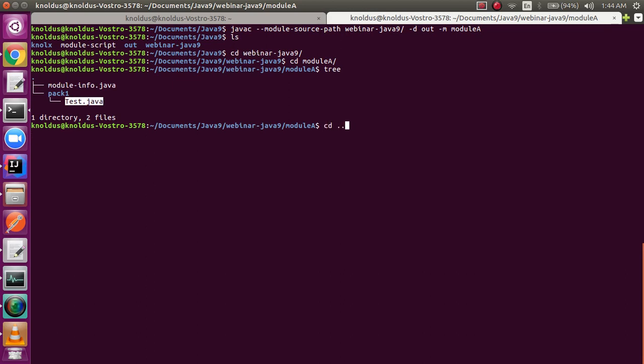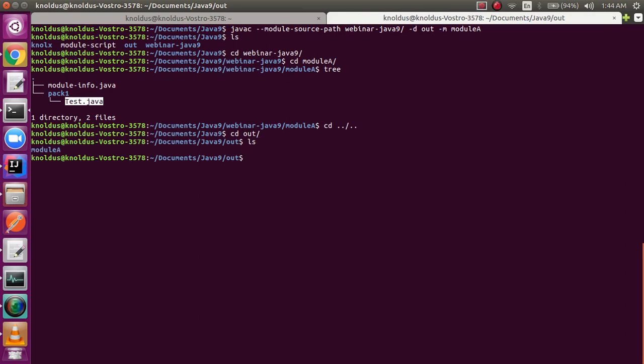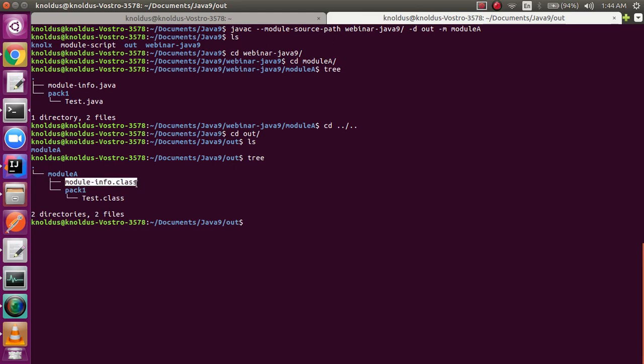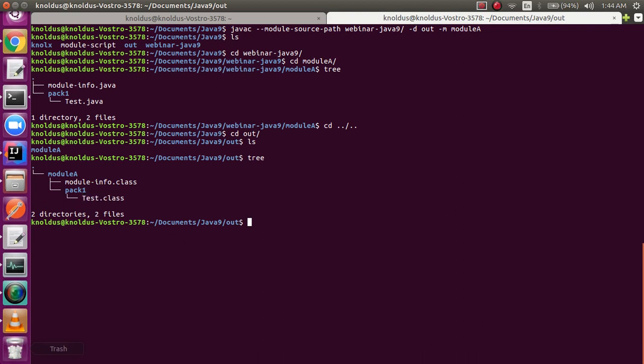Now I'll be going towards my compiled code. Let's see the tree structure. So now module A contains a module-info.class file, not a Java file but a class file. Then there comes pack1, then there comes Test.java, and here comes the Test.class file. That means yippee, my code is compiled.